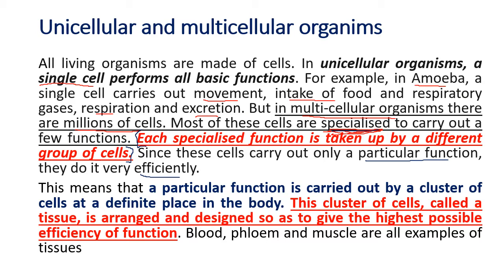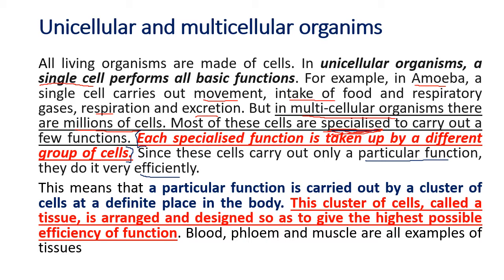So look at our human body also. Our human body is multicellular. We have organs in the body, the stomach, the heart, the kidney, the lungs, all of which do their own work and do it very efficiently. But even inside the stomach, there are glands which secrete the dilute hydrochloric acid, the gastric juices, the mucus. So even in our stomach, there are tissues which secrete, and there are muscular tissues which churn the food.